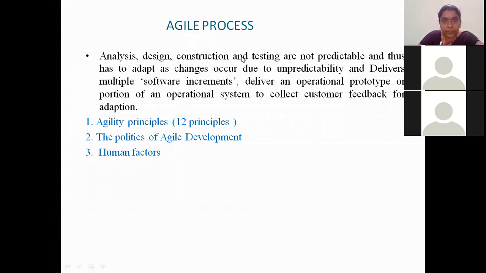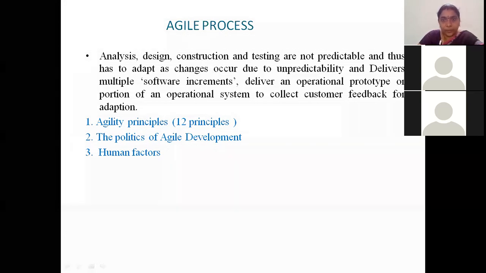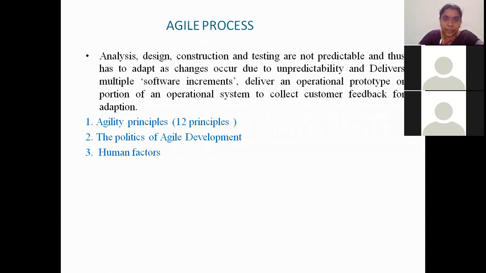So agile is going to tell us, new changes may be included in the future. We can't predict all the things. So our process should be in such a way that we should be able to include all the unpredictable changes, all whatever the client is asking us. So we'll release the product in smaller increments to the client, and we'll take the feedback from him and do the necessary things accordingly. Now in this agile process, they gave us 12 principles.